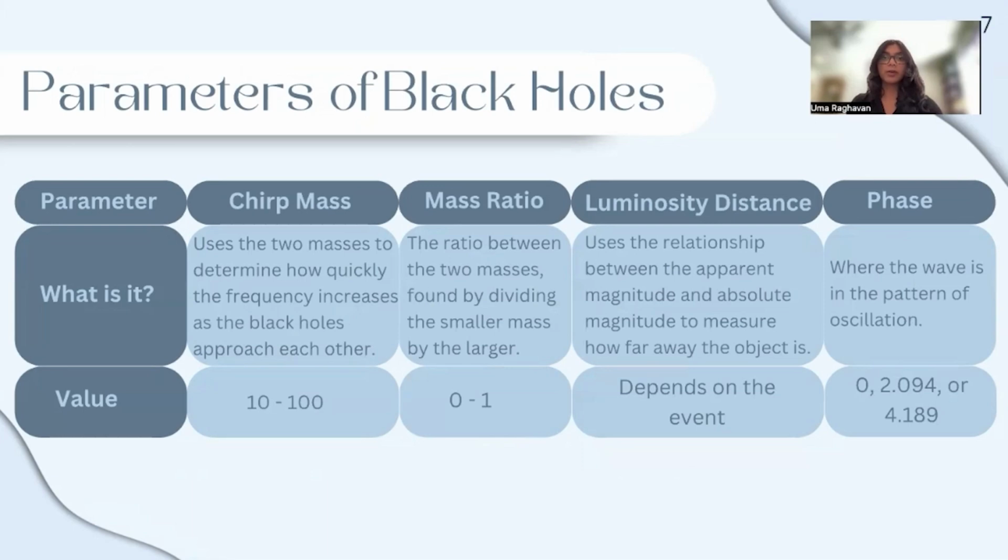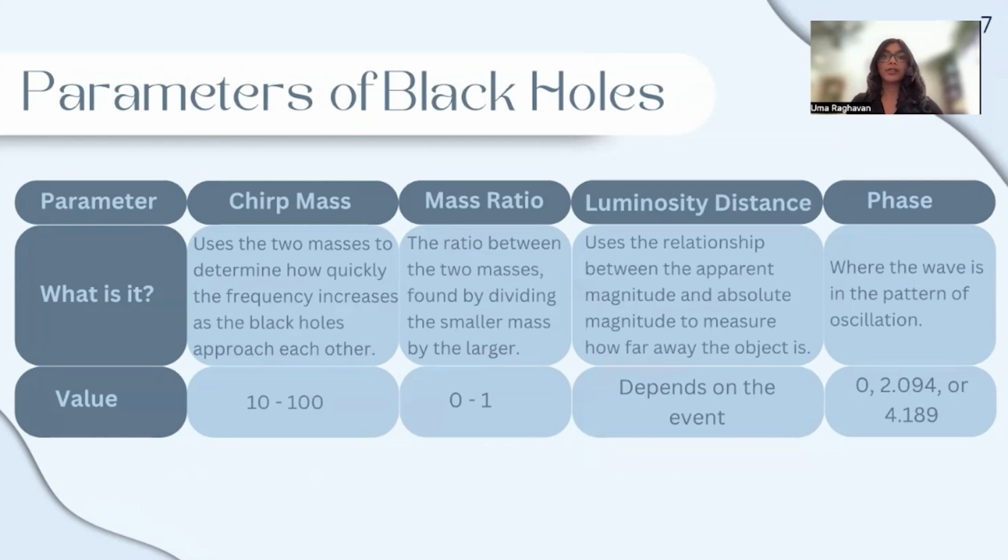The mass ratio, which is the ratio between the two masses, found by dividing the smaller mass by the larger, and the luminosity distance, which uses the relationship between the brightness of the object from Earth, the apparent magnitude, and the brightness of the object 10 parsecs away from Earth, the absolute magnitude, to measure how far away the object actually is. We're also going to be looking at the phase, which is where the wave is in its pattern of oscillation, which ranges from 0 to 2 pi.